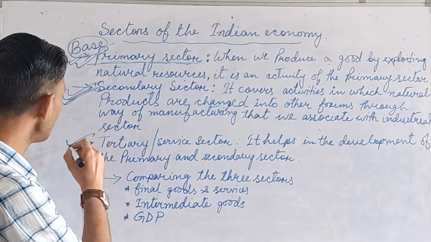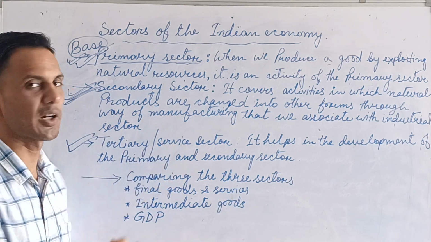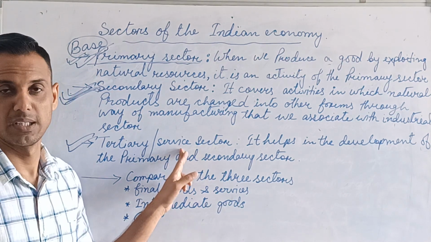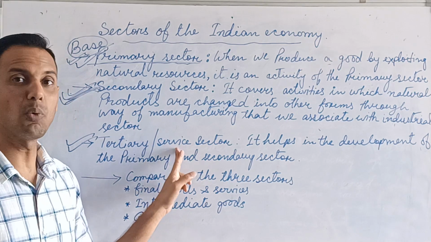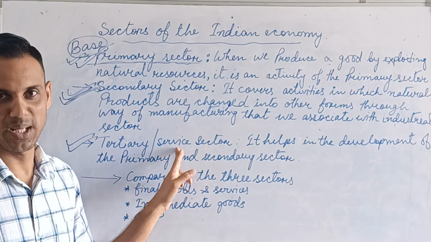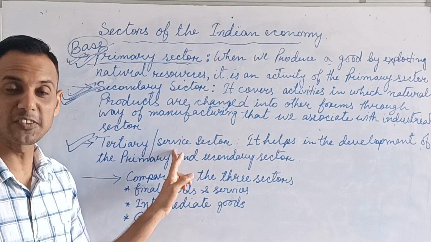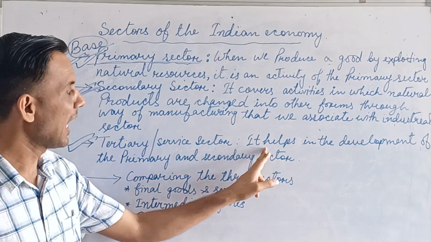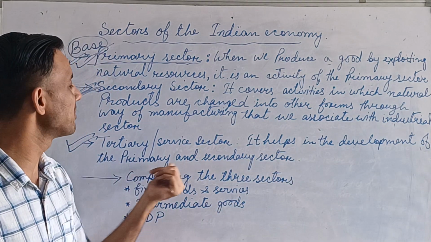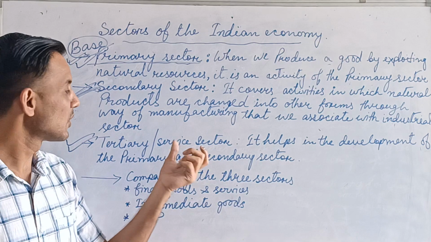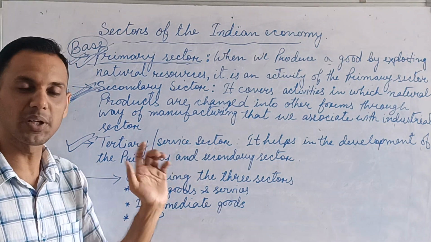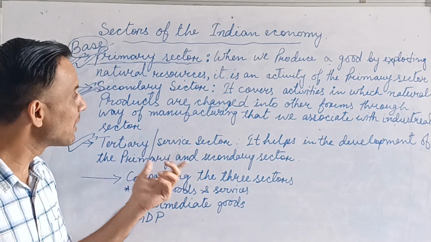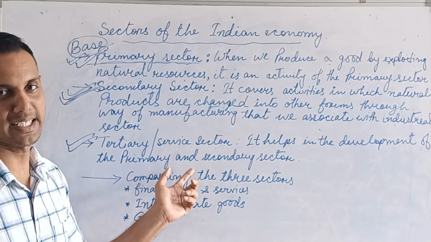And the next, third one, is the tertiary sector or service sector. It is very important. Directly they don't produce, but this one is the support system for the process of production. It means this service sector provides whatever the primary and secondary sectors need. It helps in the development of the primary and the secondary sector. So directly this service sector doesn't produce, but it helps the development of the primary and secondary sector.